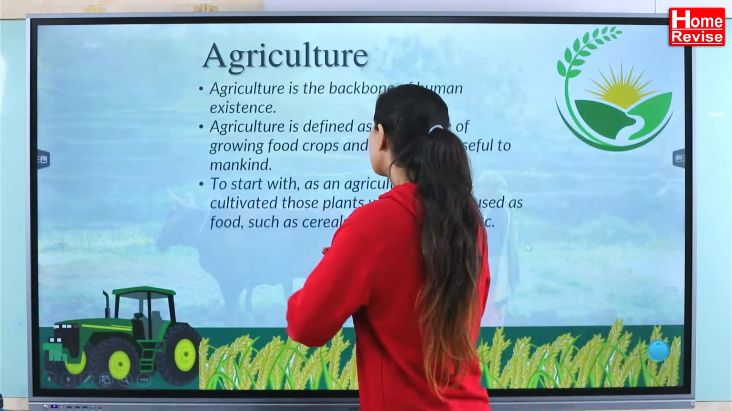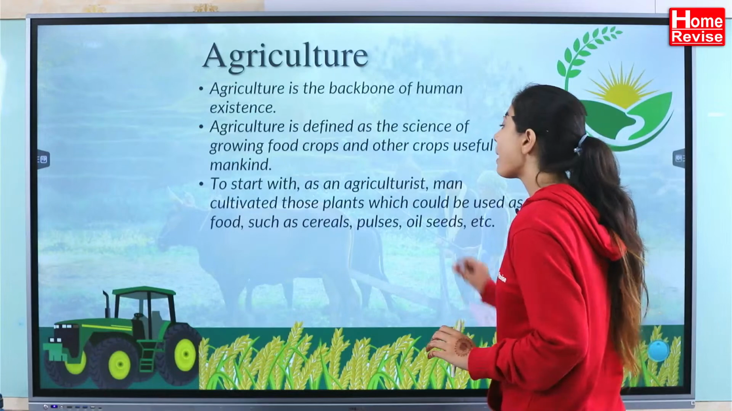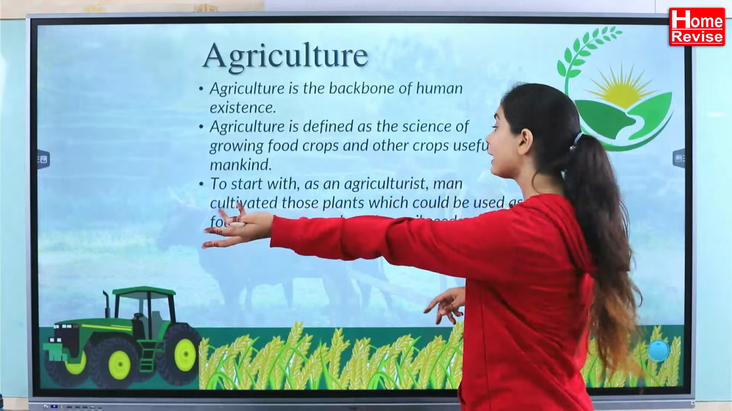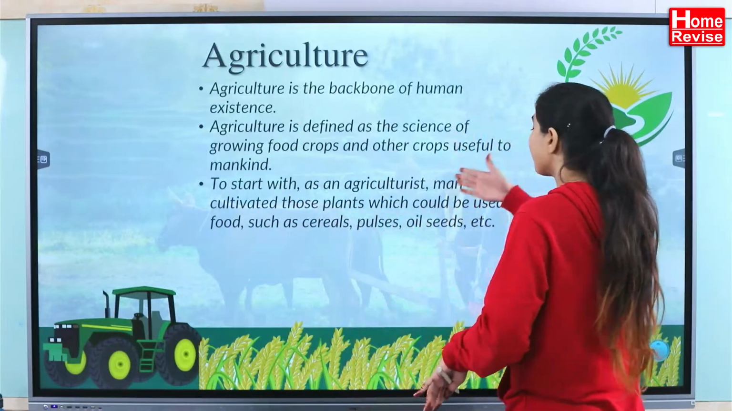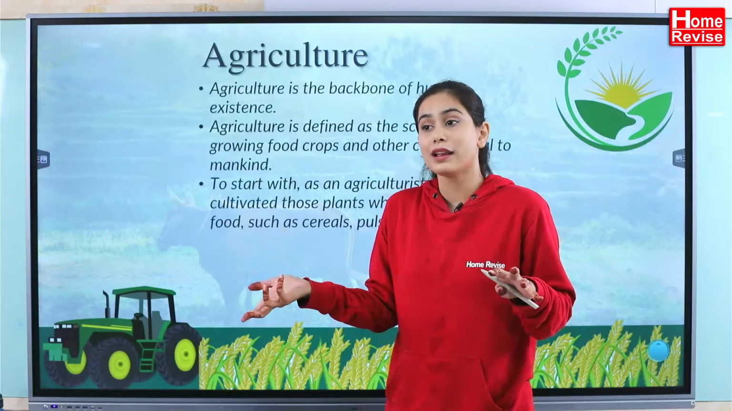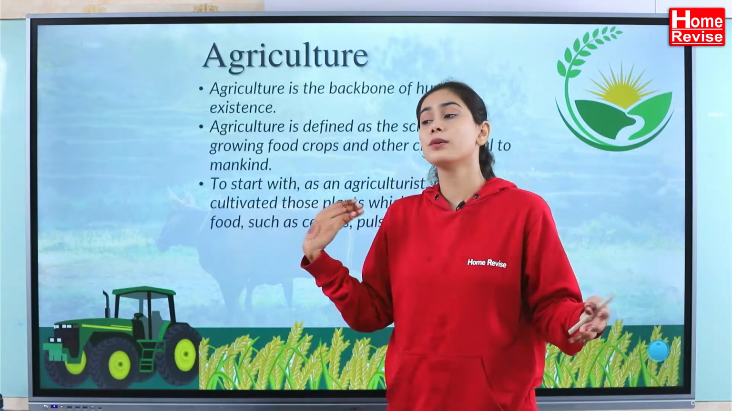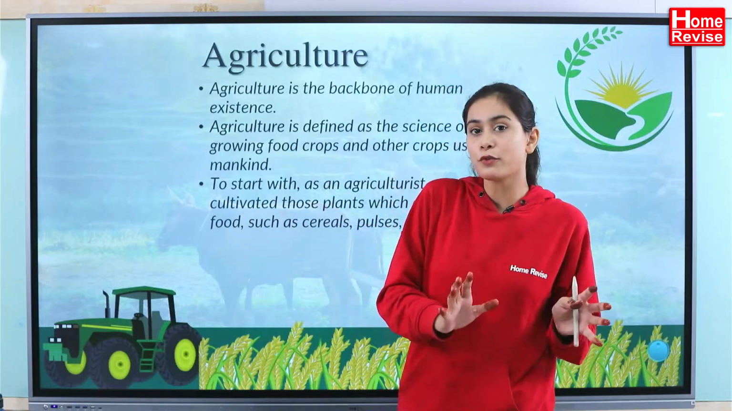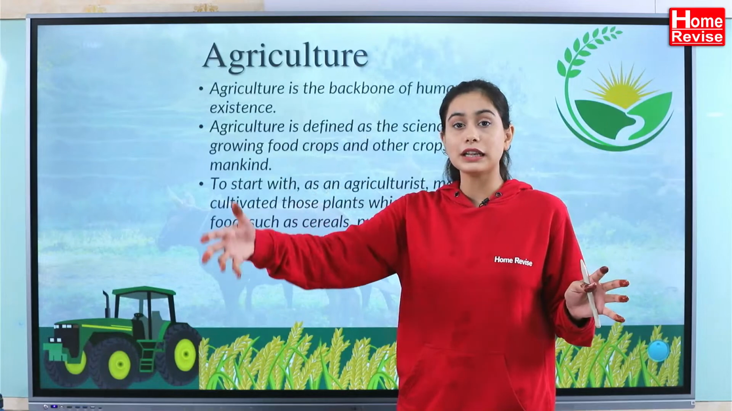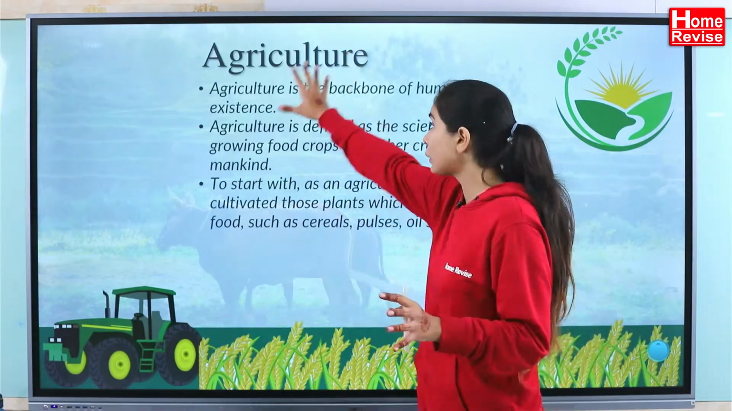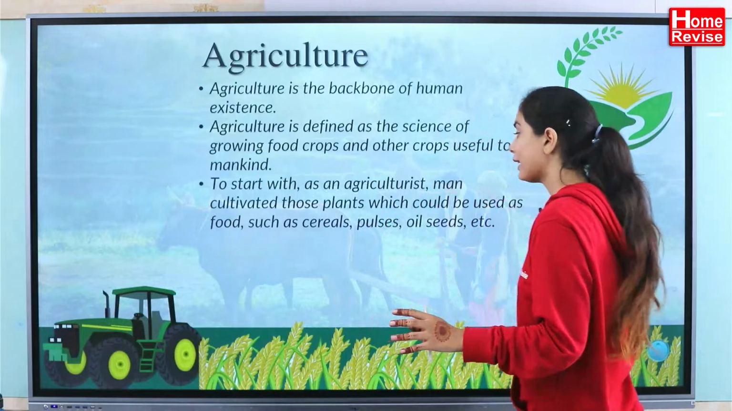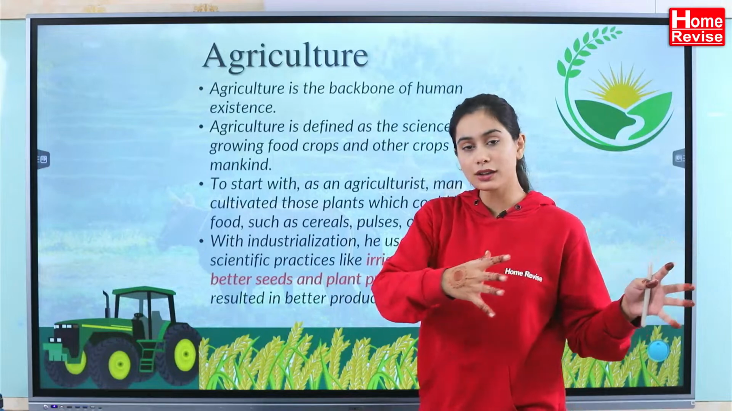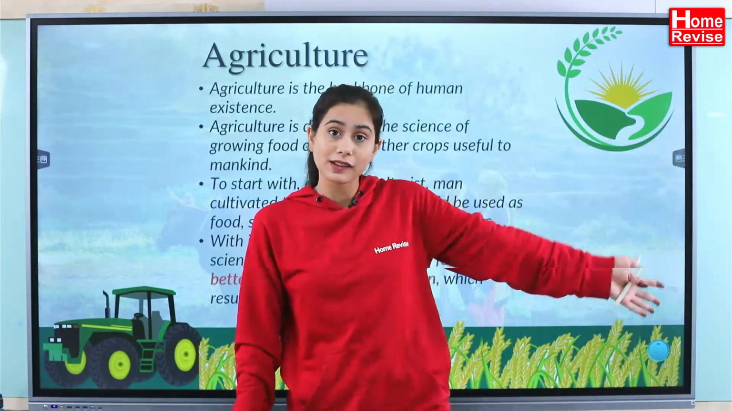Okay, moving on. To start with, as an agriculturist, man cultivated those plants which could be used as food. At the very beginning, they started with food crops like cereals, pulses, oil seeds. Then man came to know, I can produce this and I can get money out of it, and that is why we call it cash crops. So apart from the food crops, there was this method of cultivating cash crops as well, and all together we call it agriculture. So in agriculture it is not only food crops, the other things are also there.